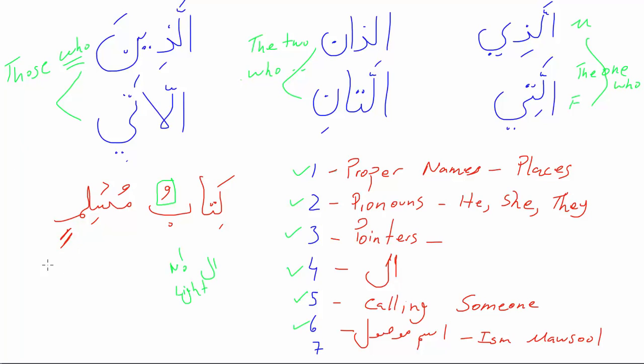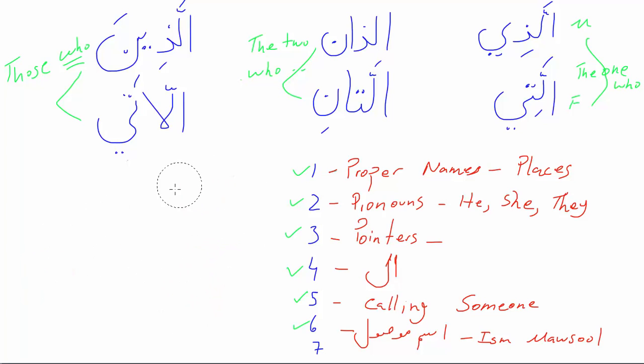Muslim must be jar, and it is a jar. I never said mudaf ilay, which is Muslim, cannot be heavy. It can be heavy. Okay, Kitabu Muslimin, so this is fine. Now, the rule for number 7 is related to idafa.